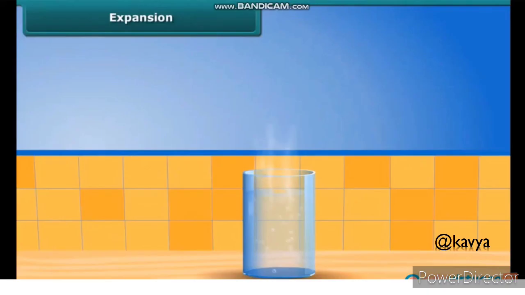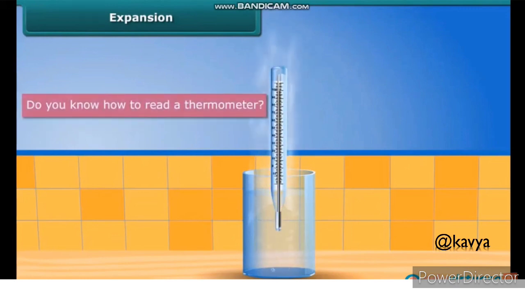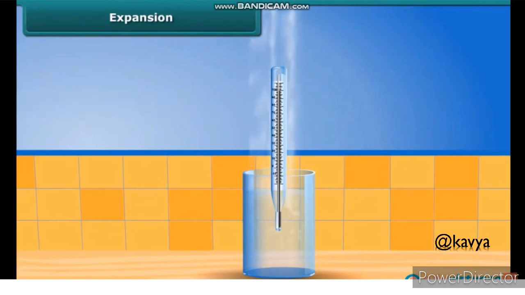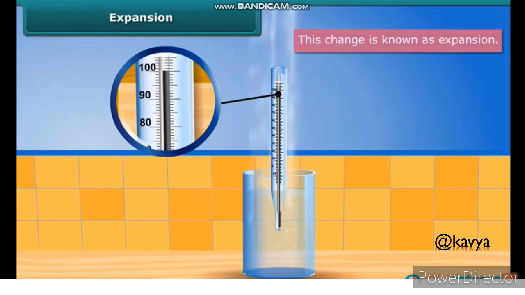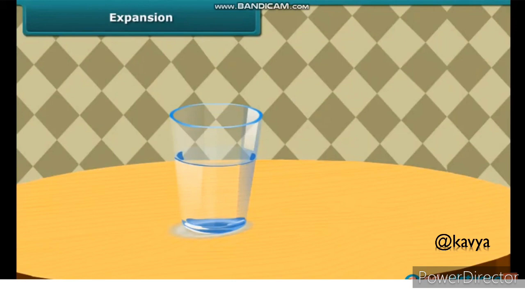Students, now we learn expansion in liquids. Do you know how we read a thermometer? The thermometer shows the temperature when the mercury inside it expands. Since there is a change in the volume of the mercury, the thermometer is able to display temperature. This change is known as expansion. Students, let us look: when we put the thermometer in cool water, the mercury contracts, and we say there is contraction in the liquid.